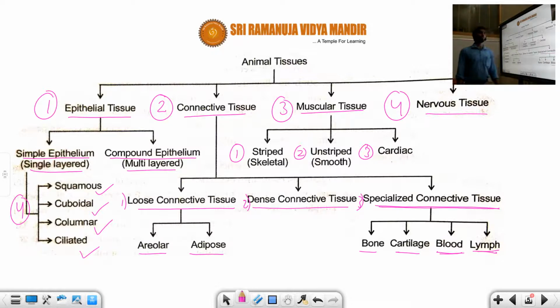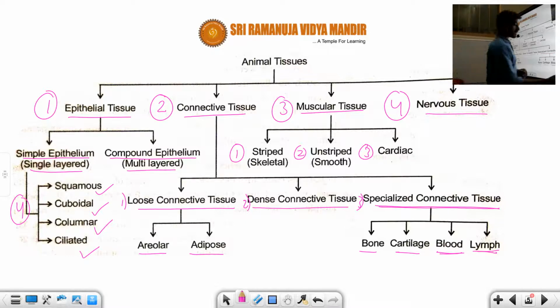So hopefully you know about the structure of nerves. Okay, we will also discuss the nervous system in a further class. Hopefully you can understand this animal tissue flow chart, how the tissues are organized. So you just learn about the framework. This represents a framework of animal tissues, how many types there are. Okay, hopefully you can understand this flow chart.